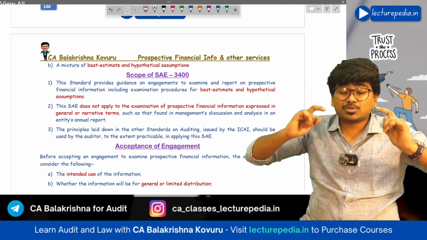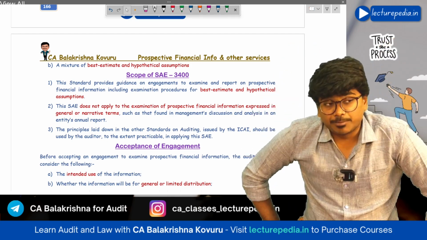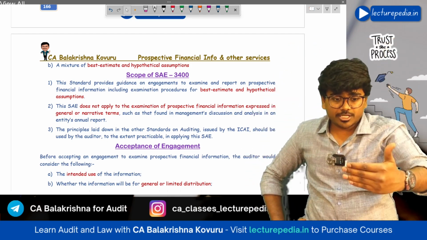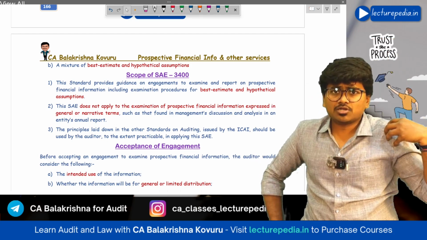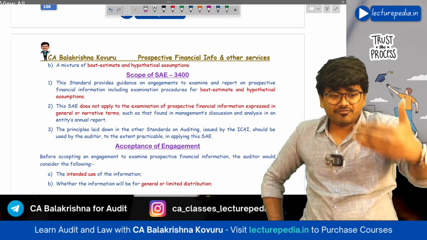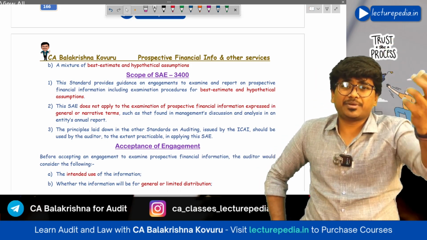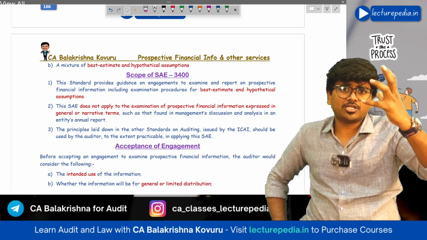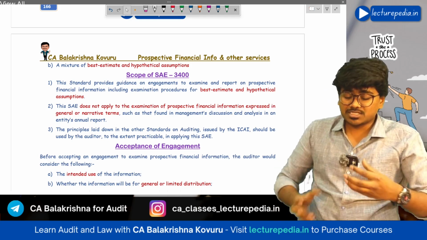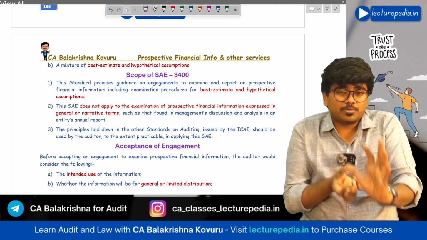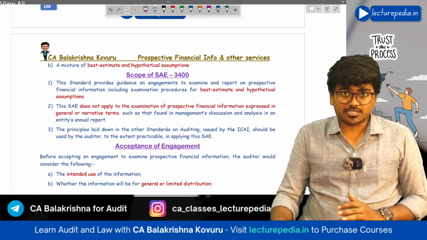He will give assurance on the assumptions used for it, because prospective financial information relates to the future, and the chartered accountant also doesn't know whether the same figures will actually arrive in future. You cannot correctly predict. So you will not provide any opinion on those figures. Instead, you will provide assurance on the assumptions used for preparing those prospective financial statements. Hope that is clear.